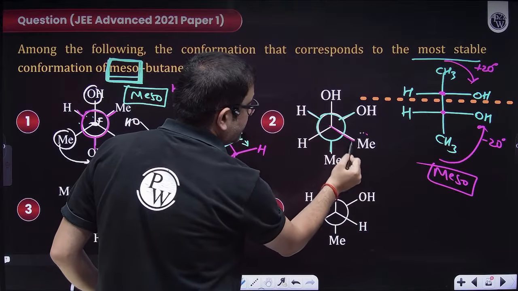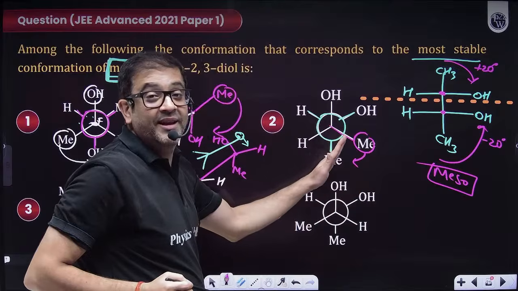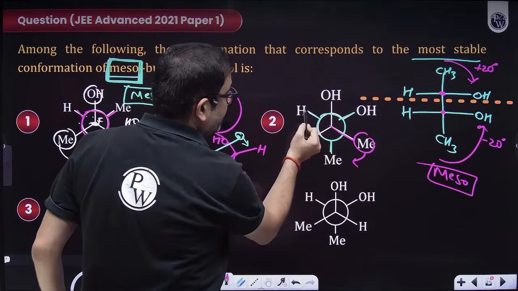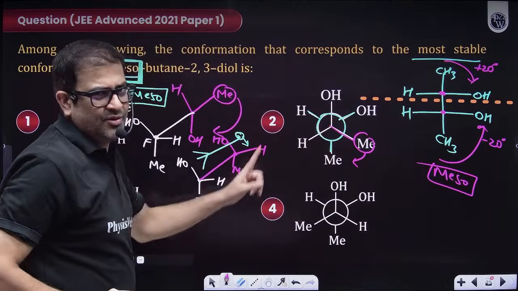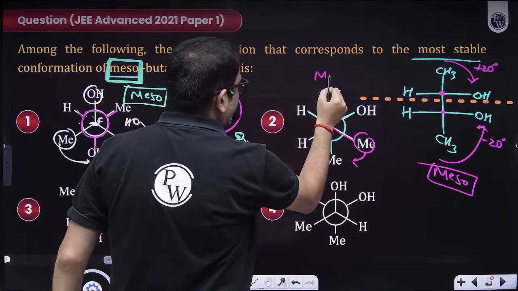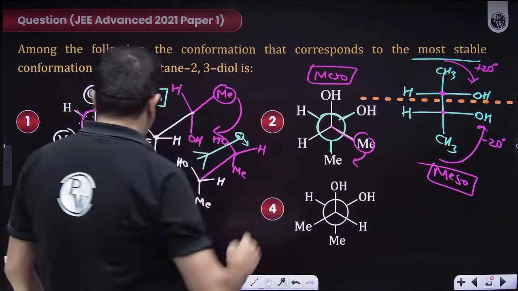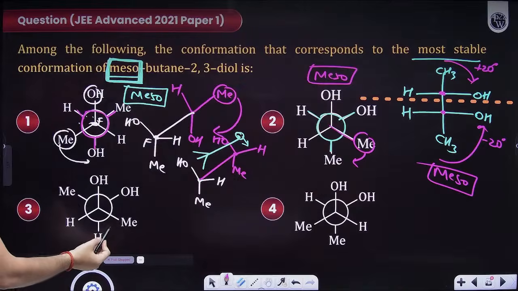How? Just bring this methyl here. Sir, it will be fully eclipsed. H will be fully eclipsed. OH will be fully eclipsed. So I hope everybody can see, it is also a meso form. Now, what about this one?